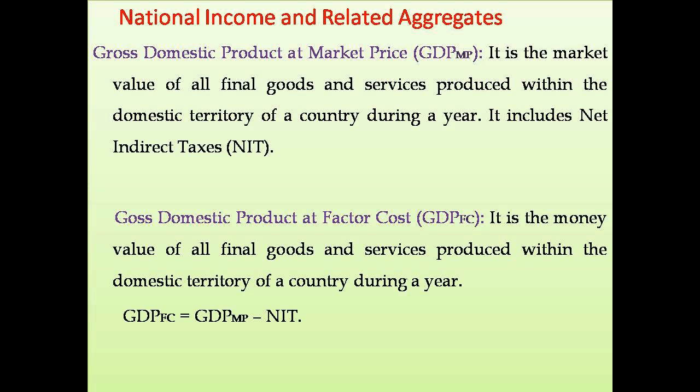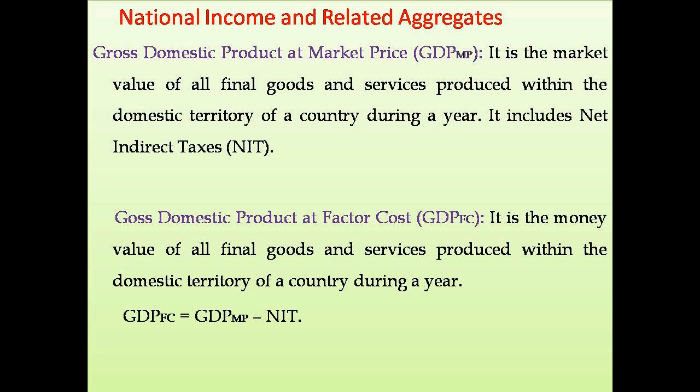So GDP-MP is the market value of all final goods and services produced within the domestic territory of a country during a year. Next one is gross domestic product at factor cost. It is the money value of all final goods and services produced within the domestic territory of a country during a year. Money value, the product's value. That means it excludes NIT, net indirect taxes.